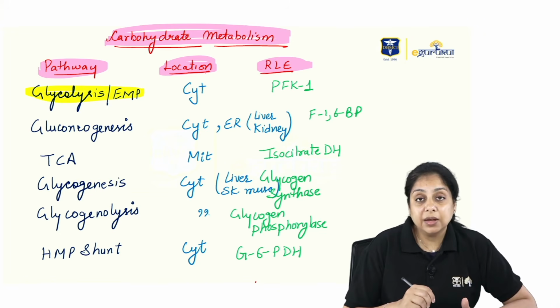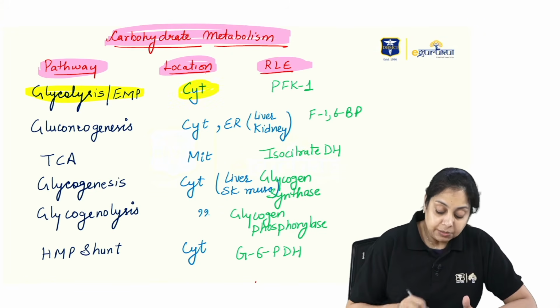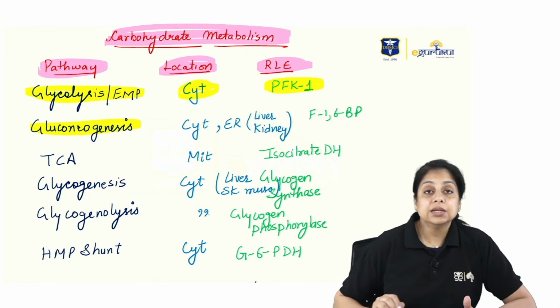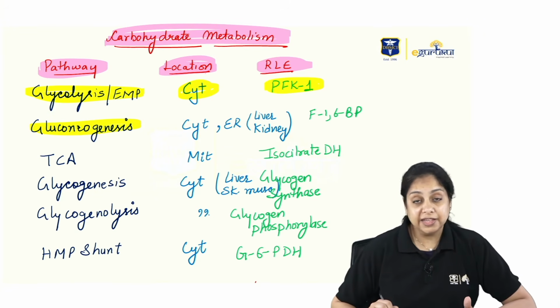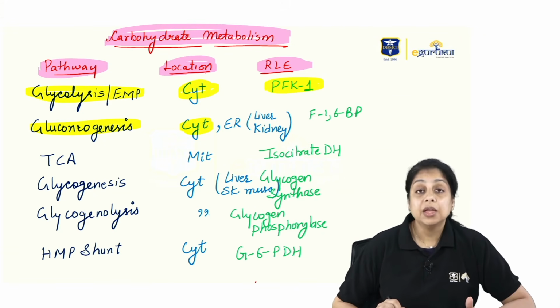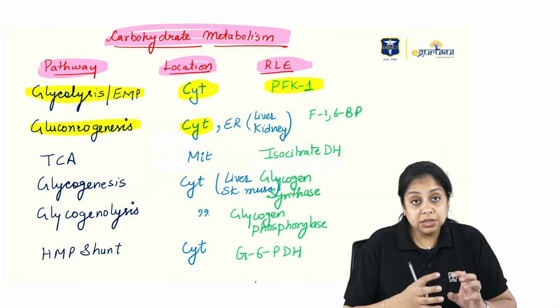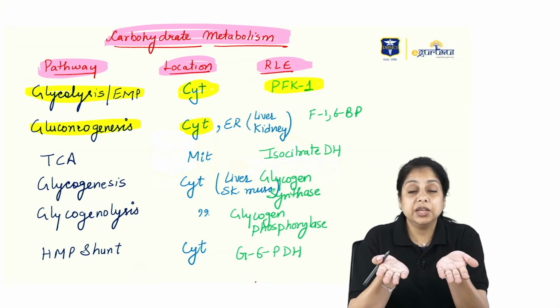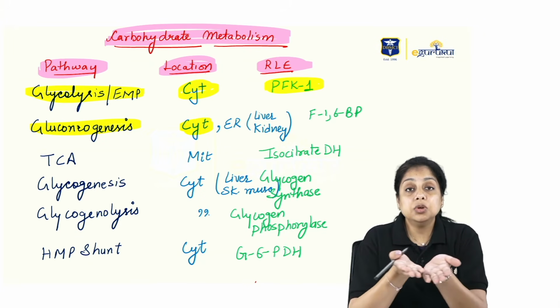Okay, the glycolysis. What is another name of the glycolysis? EMP, Embden-Meyerhof pathway. It is taking place in the cytoplasm and the rate limiting enzyme is PFK1. Gluconeogenesis is the synthesis of glucose, and usually that takes place in the fasting condition, because we have to compensate for the blood glucose level. It is taking place in the cytoplasm itself. Now this is another question: glycolysis is also taking place in the cytoplasm, and gluconeogenesis is also taking place in the cytoplasm. So it will lead to a futile cycle.